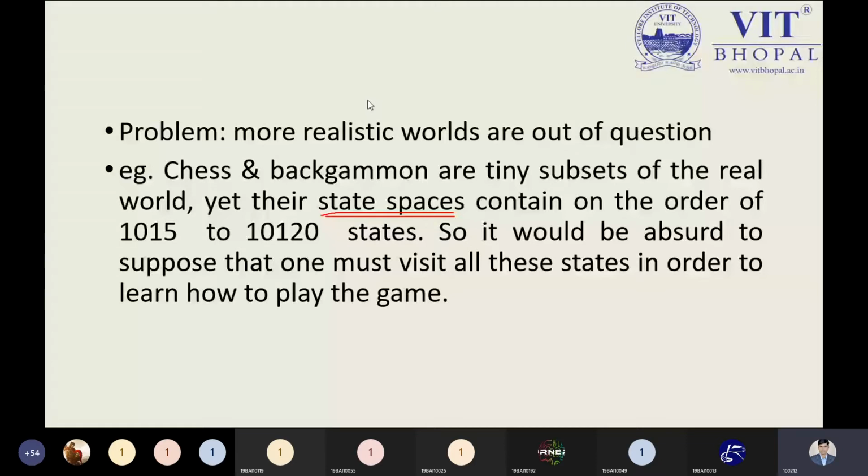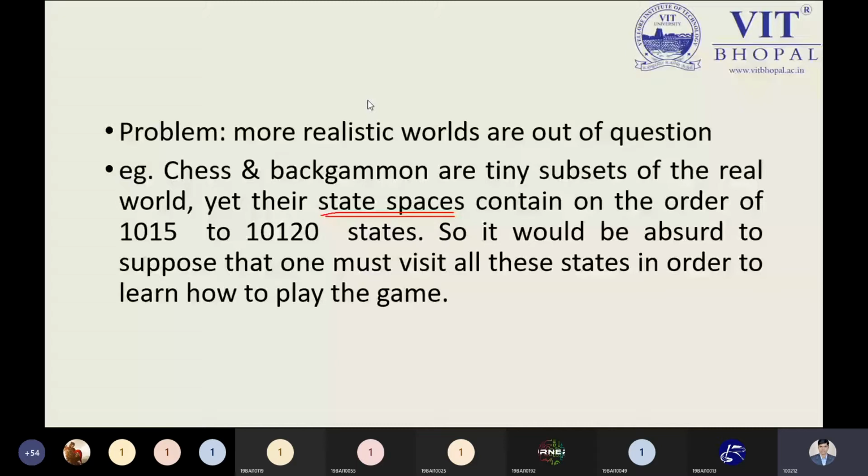That is the reason. Because while playing chess or various kinds of games, just like I have written over here, backgammon, we have a small tiny subset that belongs to the real world problem. So when we have a limited number of state spaces, then it is okay. But when we try to increase the number of states, it is not easy to handle because the calculation will require more work. What was the drawback actually? We have to follow fixed steps. So with the dynamic approach we can cover that, and that is also handled by the implicit representation.